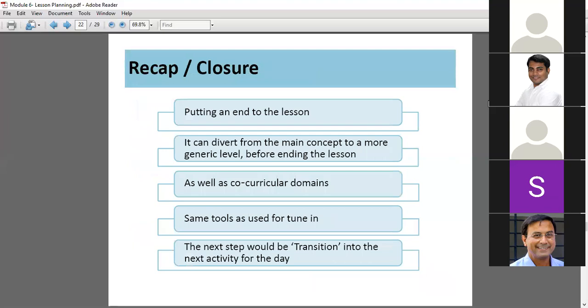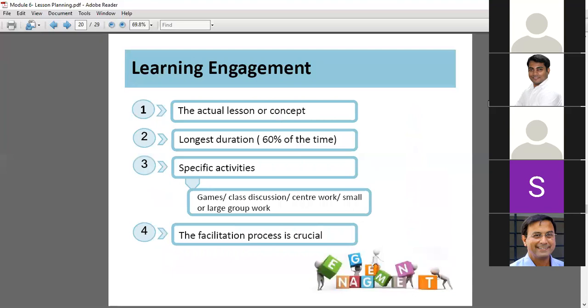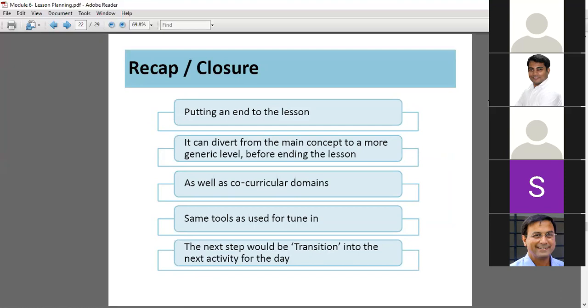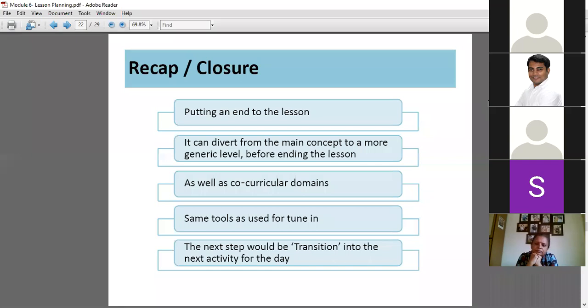Recap or closure. So these are the points just to bring you all back to the topic that we are doing. These points are all part of the lesson planning process. We just completed the learning engagement part. Before that, we saw introduction, and now we've reached the point where we will do some recap or closure for the topic. This is where you are putting an end to the lesson. It can divert from the main concept to a more generic level before ending the lesson, as well as co-curricular domains, using the same tools as used for tune-in.